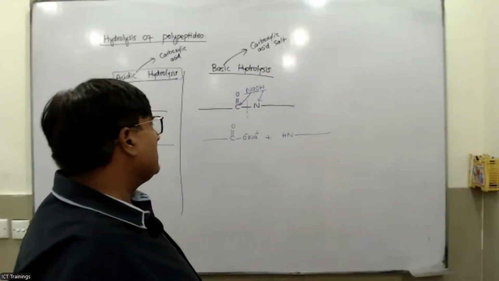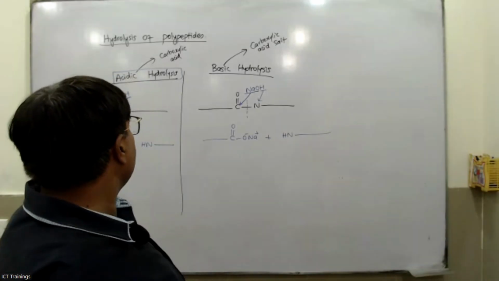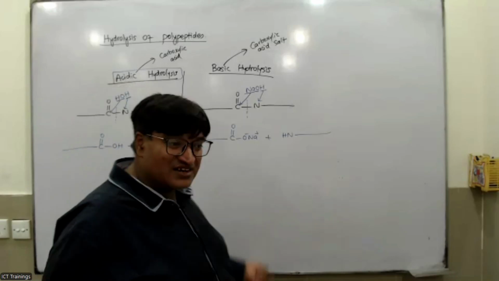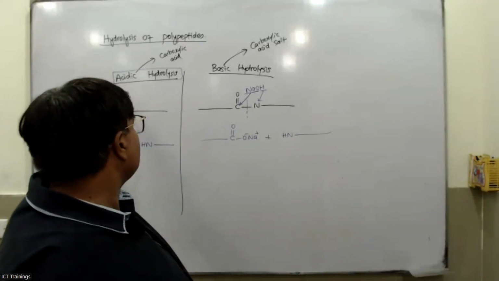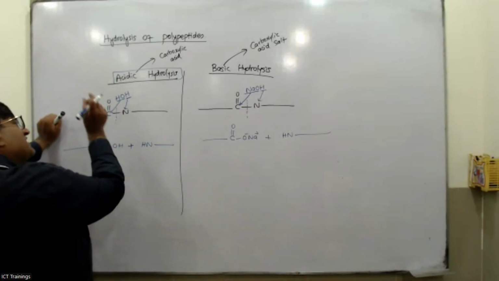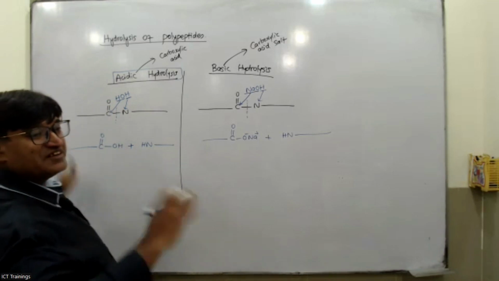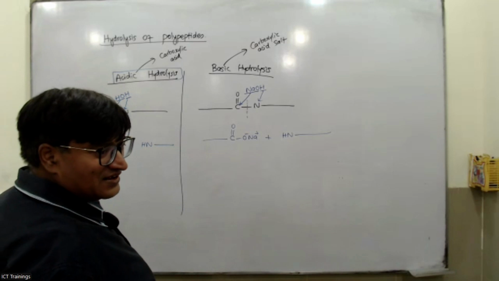So whenever, my dear students, you have any amide linkage or ester linkage, the same rule applies. If you do acidic hydrolysis, always add water, and OH would always attach with C double bond O, whether it is an ester or an amide linkage.